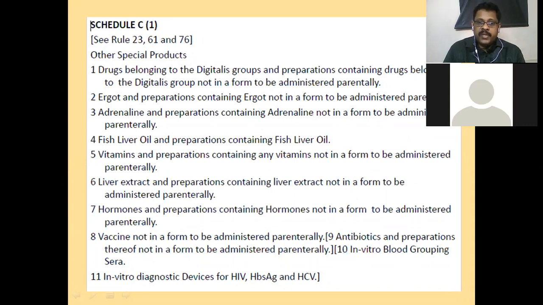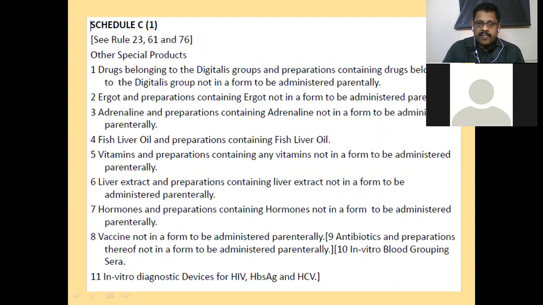Hormones and preparations, and vaccines not in the form to be administered parenterally. So if you are administering a vaccine by any other route, such as oral vaccines like oral polio vaccine, they all come under Schedule C1. Antibiotics and preparations thereof not in the form to be administered parenterally, in vitro blood grouping sera, in vitro diagnostic devices for HIV, and hemoglobin preparations. These all come under Schedule C1.